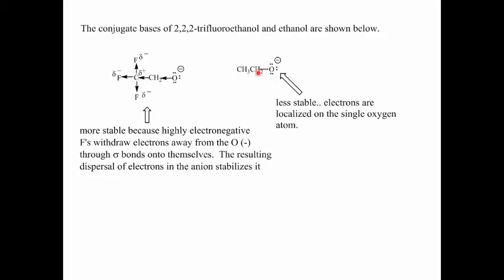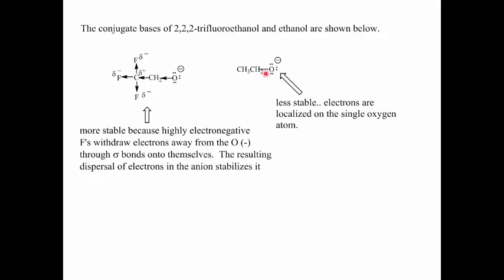In the conjugate base from ethanol, the -1 charge resides completely and solely on the oxygen. Here the charge is not dispersed. Well, charge dispersal is a stabilizing effect because a fluorinated ethanol conjugate base is more charge dispersed. It's going to be more stable.